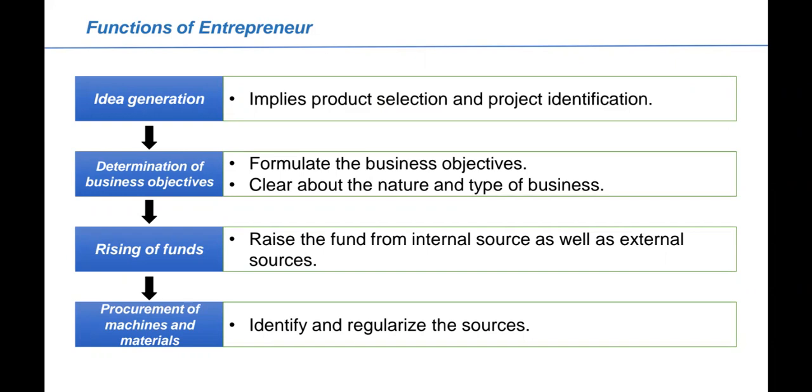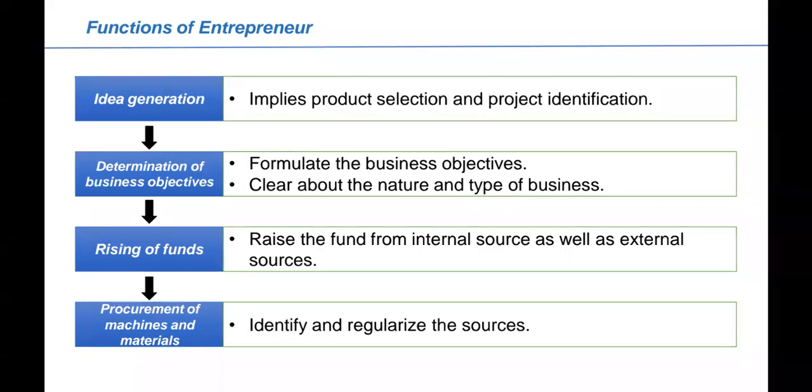Similarly, determination of business objectives. An entrepreneur's function while determining the business objective is to formulate a business objective and be clear about the nature and type of business. He has to make the objectives of the business very clear, because on the objectives of the business only he is going to frame his own vision of the company, and on that basis only the mission of the company will be made.